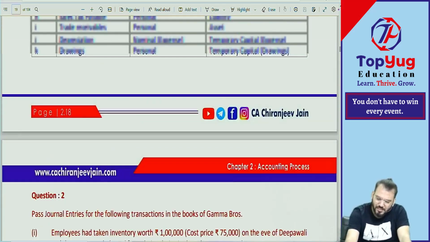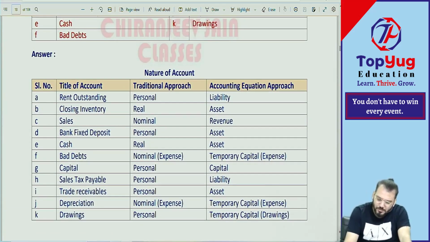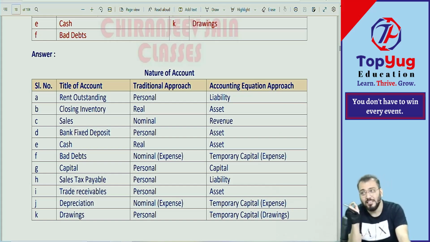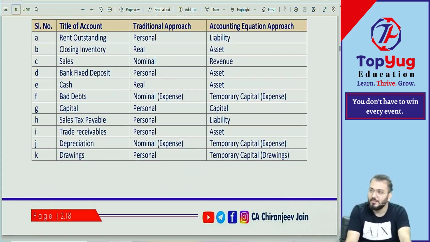What is wrong in this way? Why would they not ask this type of question? You want to set the question paper? And the accounting equation approach is very simple. I have already said that income and expense under the accounting equation approach is known as temporary capital. This note also I have given. So temporary capital is given. Bad debt is an expense, so temporary capital, in bracket expense, is written. Same thing. It's very simple. What is wrong in this?